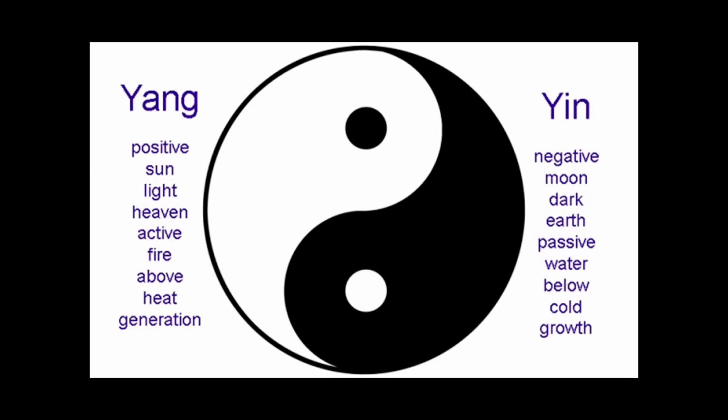So, eaten and eating. A nice pair of participles because they have a unique form. Now what we can do is put each of these participles into an image search, and we'll see that the images that come up are just like the same as the yin and yang people say. For instance, the yin. We're just going to start with the yin on the right. Negative, moon, dark, earth, passive, water, below, cold, growth. It's not bad, but there is negativity there.